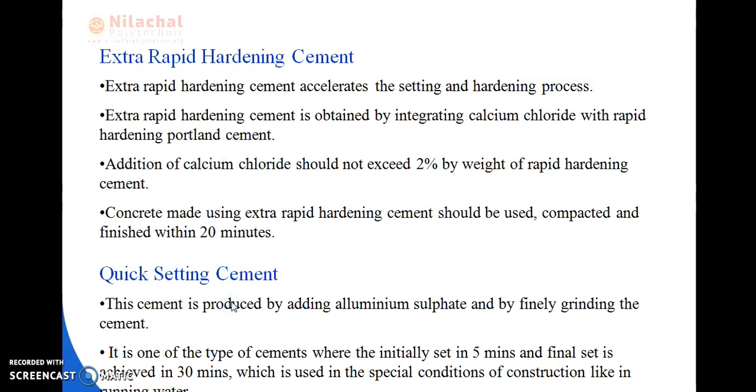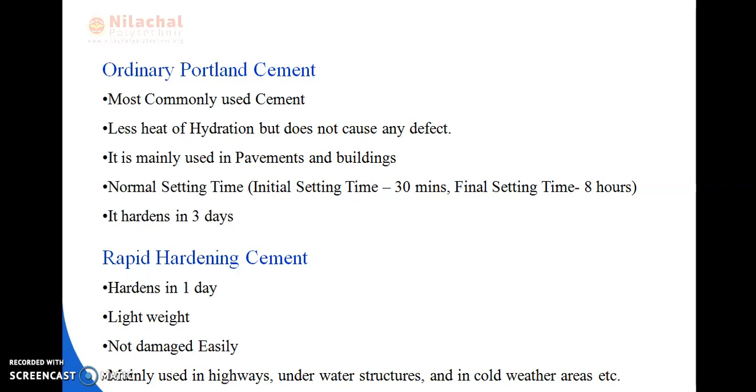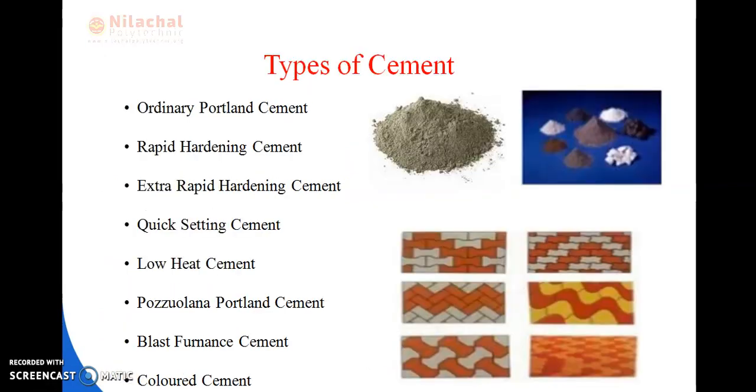Today we will be going to read about what are the types of cement. Okay. I have told you in the previous slide what are the types of cement. First is ordinary Portland cement, that is OPC, and rapid hardening cement, extra rapid hardening cement, quick setting cement, low heat cement, pozzolana Portland cement, blast furnace cement, colored cement. Okay. Nowadays we are using pozzolana Portland cement. Okay. In the previous years we were using ordinary Portland cement.